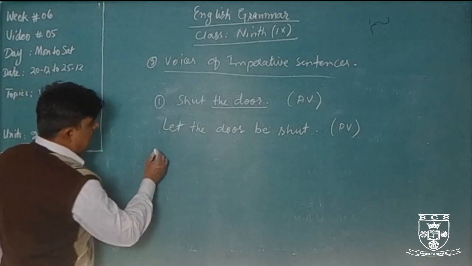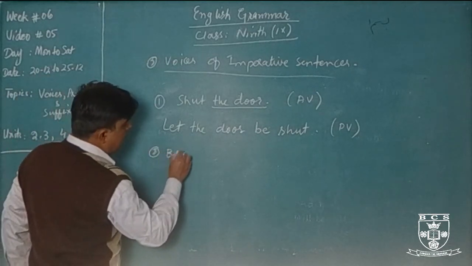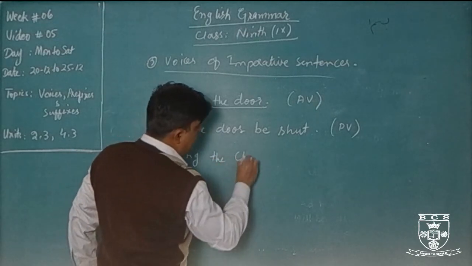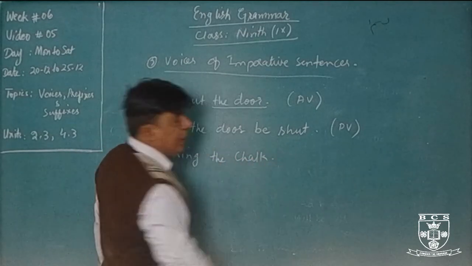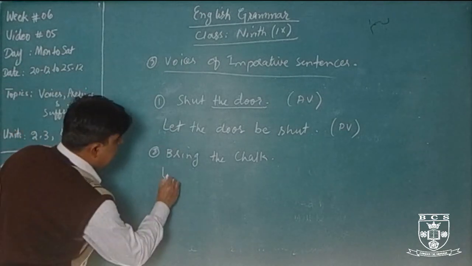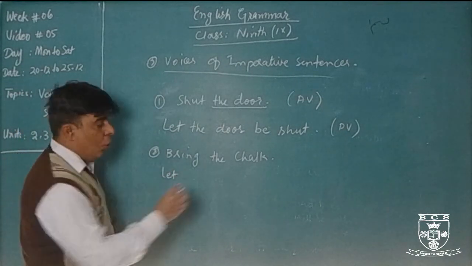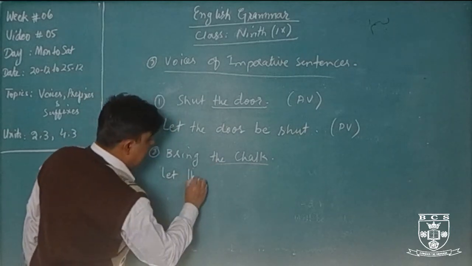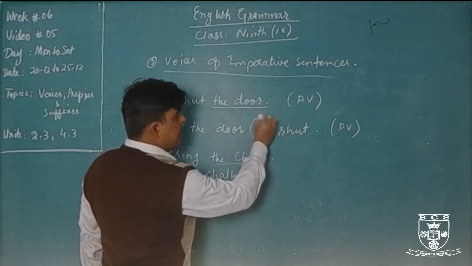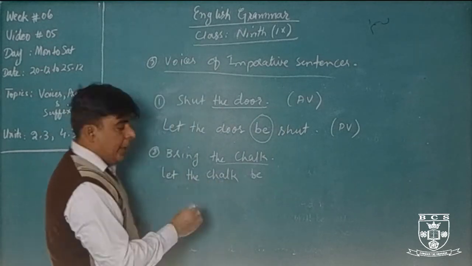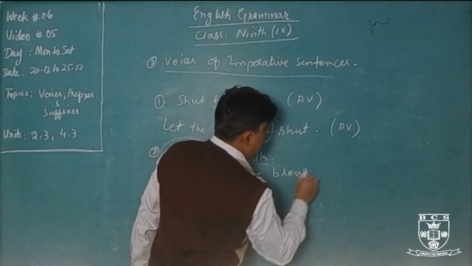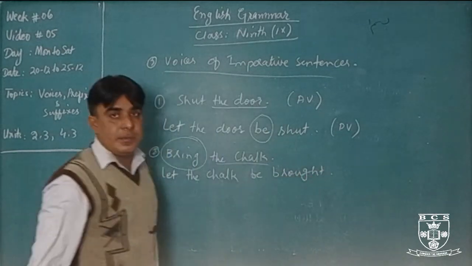Let me give another example. Bring the chalk. This is the active voice. What will we use first? Let. Then the object, let the chalk, then we will add be, and the main verb will be in third form, brought. Let the chalk be brought.